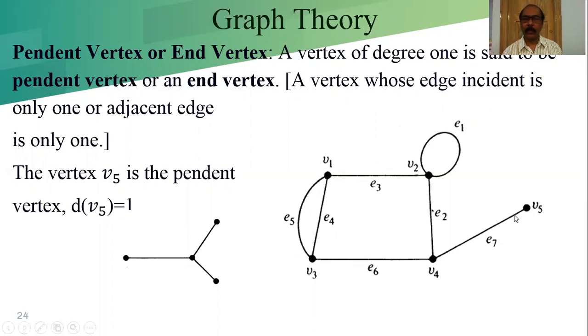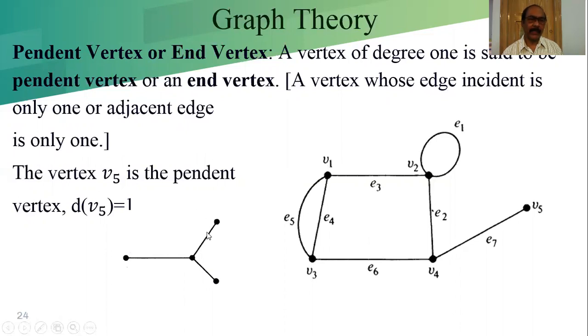In this vertex, only one edge is incident. In this vertex, only one edge is incident. So as an alternate definition, a pendant vertex is a vertex with only one adjacent edge.